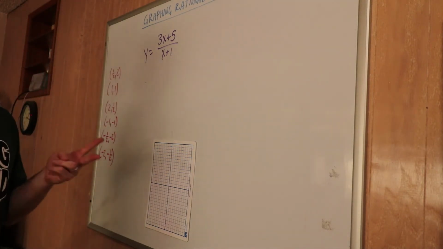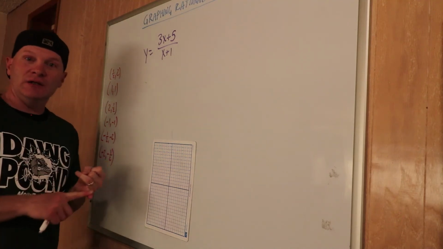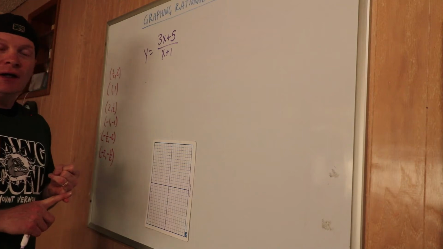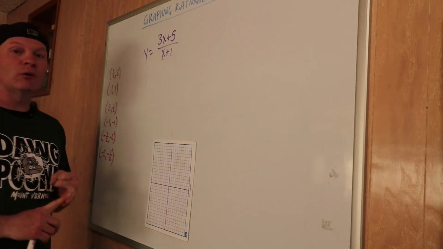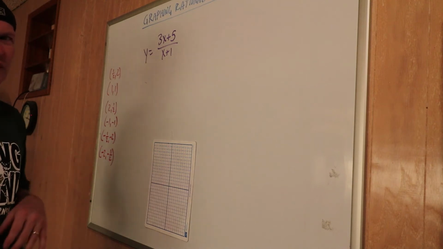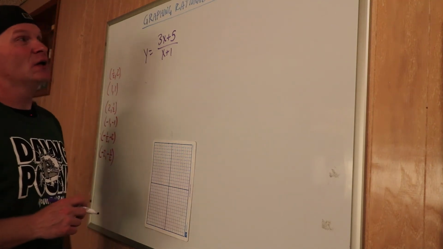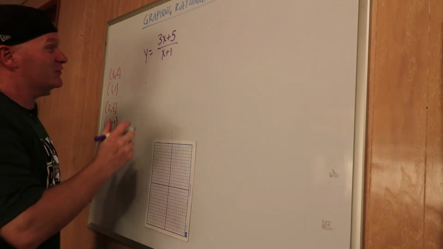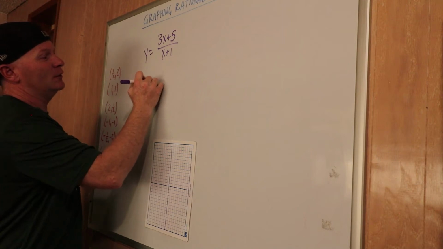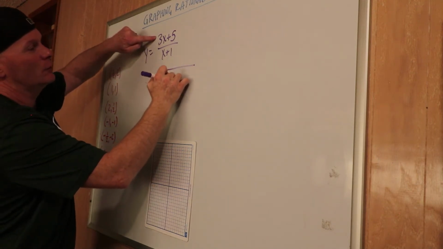Okay? There's two different ways to rewrite these. The first one I'm going to show you, last time we did it in chapter 4, you hated it. And then the second one I'll show you takes a little getting used to, but once you get used to it, it's actually probably a little bit easier maybe. Okay, so the first way I'm going to show you how to rewrite these is polynomial division. Remember that? It's the best. You guys loved it. So I'm going to do x plus 1 goes into 3x plus 5.